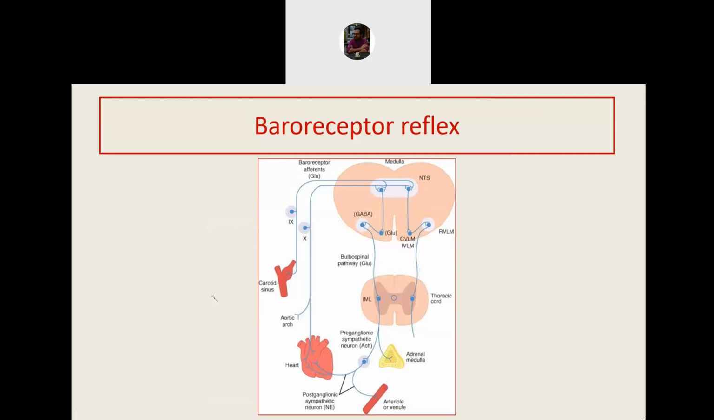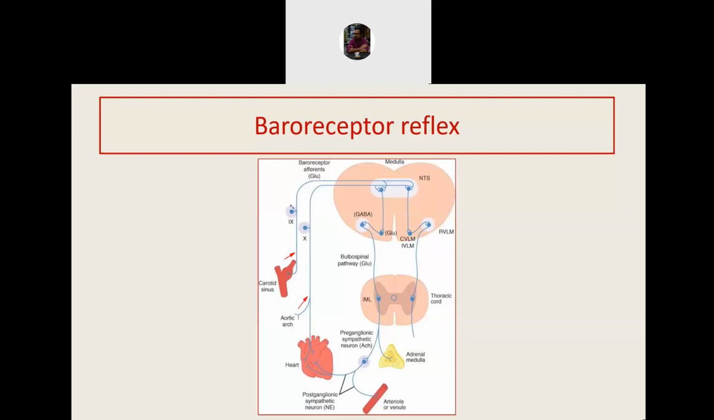In any reflex, we must know a starting point. So the starting point is rise in blood pressure. So what happens when blood pressure rises? Let us see. When the blood pressure rises, the nerves in the carotid sinus and the aortic arch get stimulated.